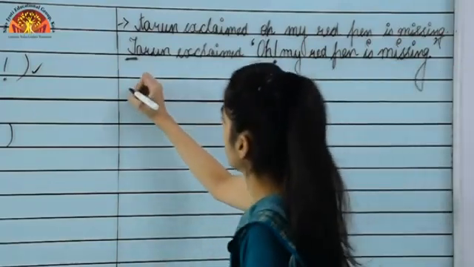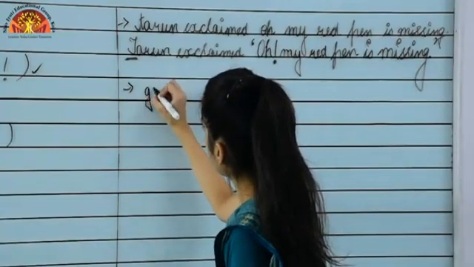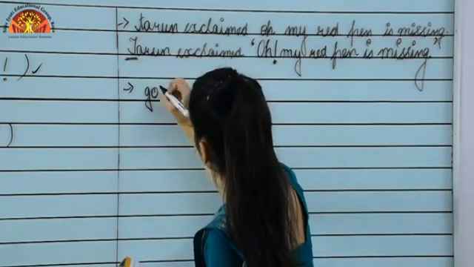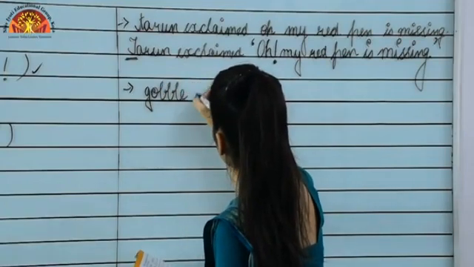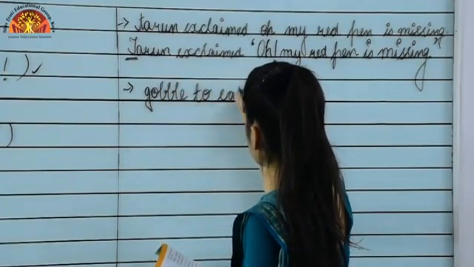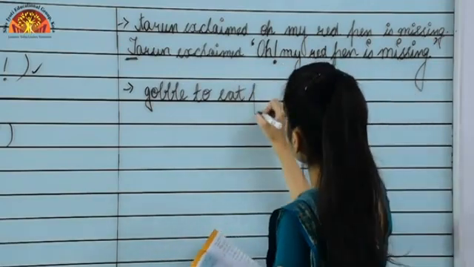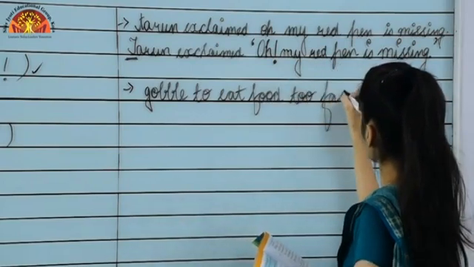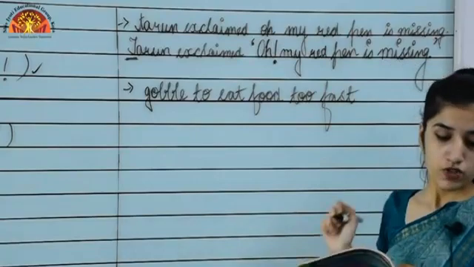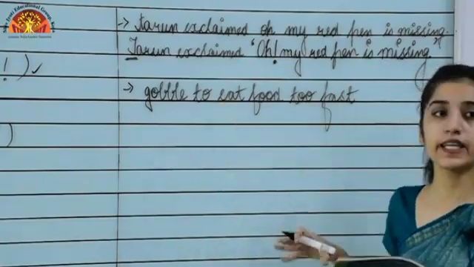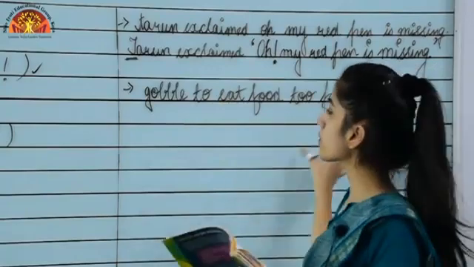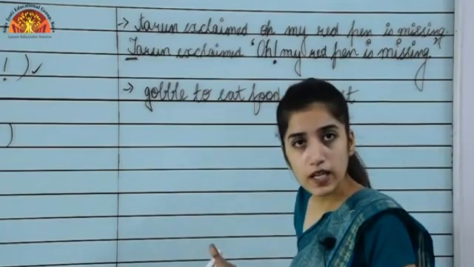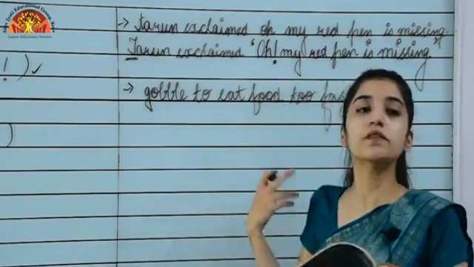Gobble: to eat food too fast. Okay, so what we have to do is insert the colon over here. Let's see what would be the correct place. As I told you, a colon is used when we are introducing a list or when we are telling the definition or the meaning of something.